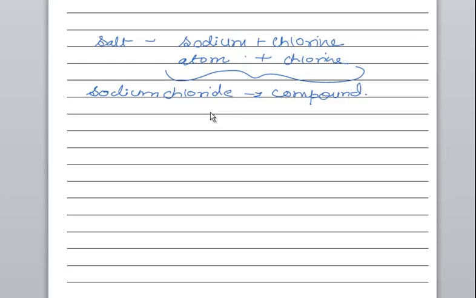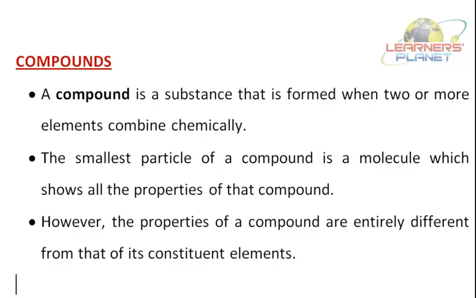Likewise, water: hydrogen and oxygen make up water. In this case, the force of attraction means they are chemically linked. So how is a compound formed? A compound is a substance that is formed when two or more elements combine chemically. There is some sort of force of attraction between them. Now the smallest particle of a compound is a molecule, which shows all the properties of that compound.